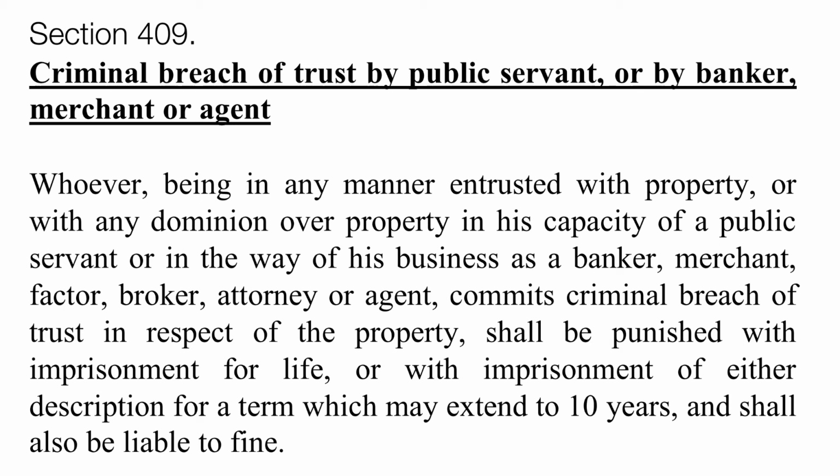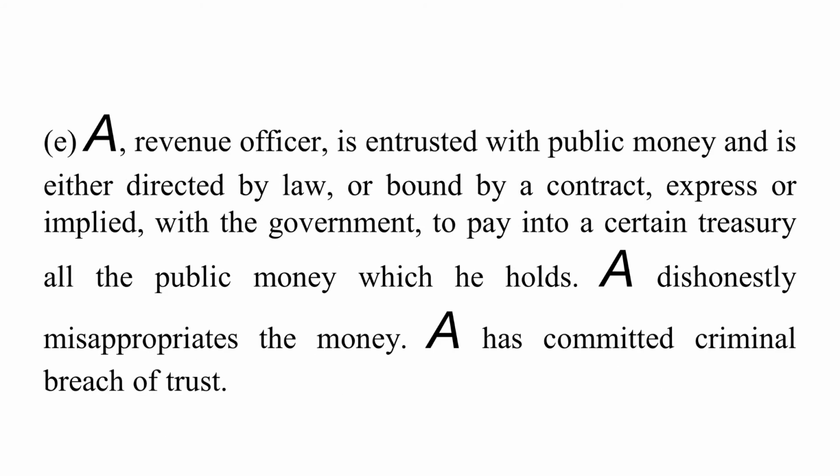We can understand this by an illustration which is provided in part E. So a revenue officer is entrusted with public money and is either directed by law or bound by a contract expressed or implied with the government to pay into a certain treasury all the public money which he holds. A dishonestly misappropriates the money and A has committed criminal breach of trust.